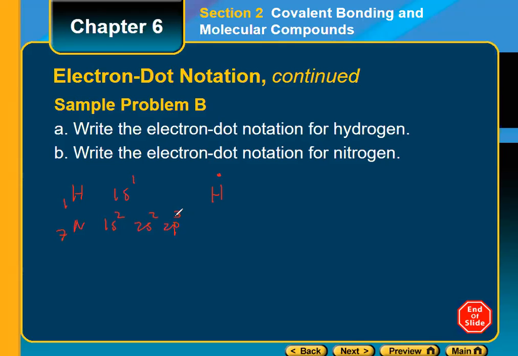What is the outermost main energy level? That's 2. How many electrons does it include? 5, so we are going to represent it by 5: N, and we make 1, 2, 3, 4, then the fifth, so it becomes like this. That's the idea, and that's the meaning of the electron dot notation, or how the electron dot notation is represented.